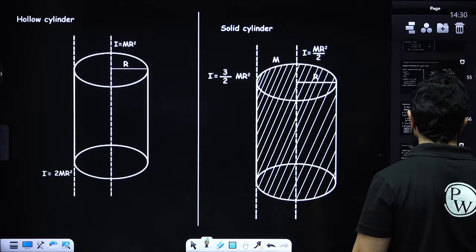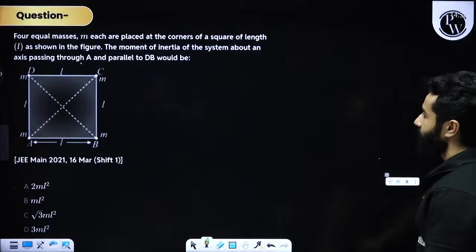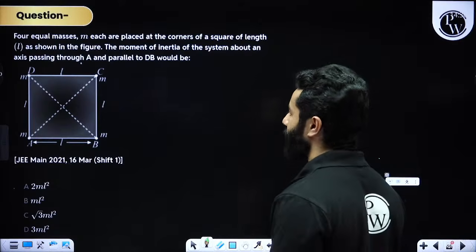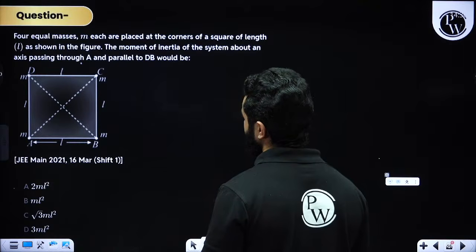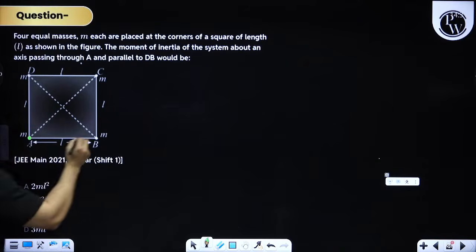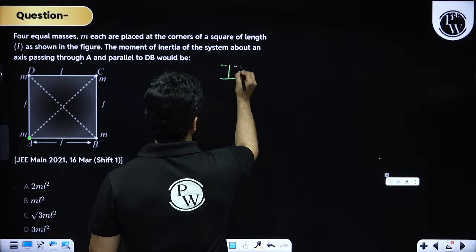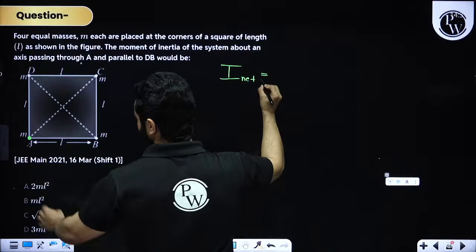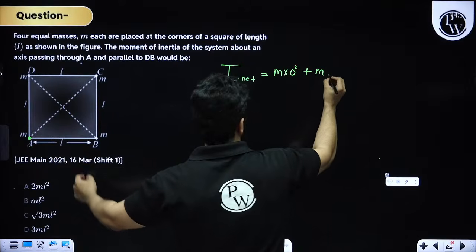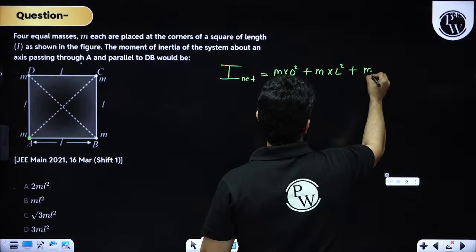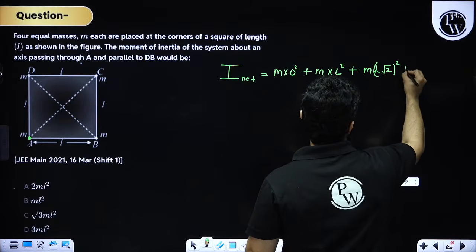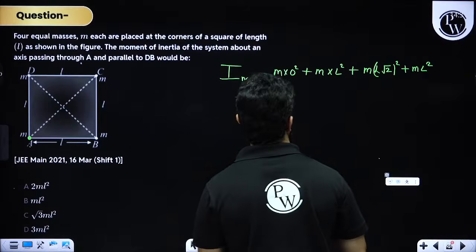Now let me give you one question on this. Let's solve this problem. Four equal masses m each are placed on the corners of a square, and we need the moment of inertia of the system about an axis passing through point A. If the axis passes through A, there is no contribution from A. So the net moment of inertia will be m into 0 squared, plus m into L squared, plus m into the square of this distance, L root 2, plus m into L squared.